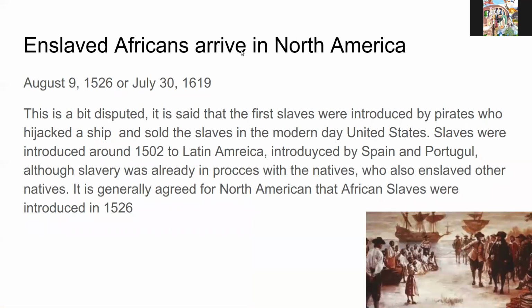Enslaved Africans first arrived in North America, August 9, 1526, or July 30th, 1619. This is a bit disputed. It is said that the first slaves were introduced by pirates, who hijacked a ship and sold the slaves in the modern-day United States. Slaves were introduced around 1502 to Latin America, and those were introduced by Spain and Portugal. Although slavery was already in process among the natives, who also enslaved other natives. It is generally agreed for North America that African slaves were introduced in 1526.